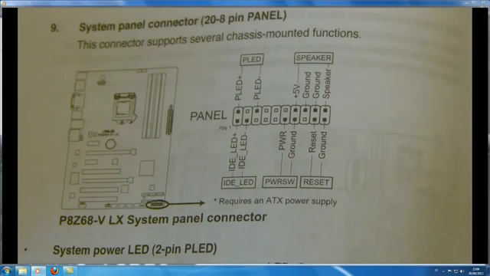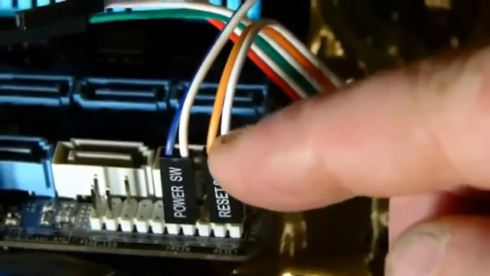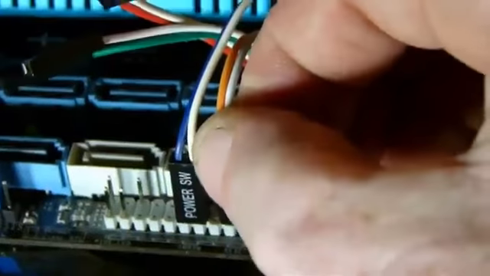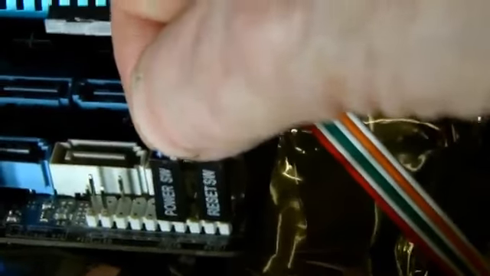Now I'm going to show you how to match up the motherboard and the user guide description, because this is what you'll have to do yourself. So I'm going to start with the reset switch, then move on to the power switch, and then the power light LED light, and the hard drive light. So matching the description in the user guide, there's the reset switch. And just take it out and put it back in just to show you. So the orange one there is the positive. And there's the power switch,